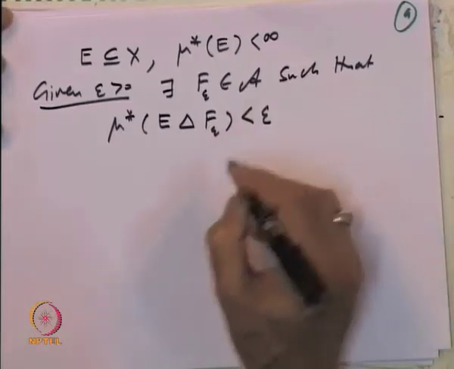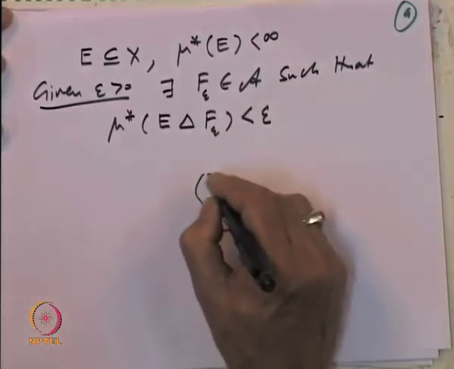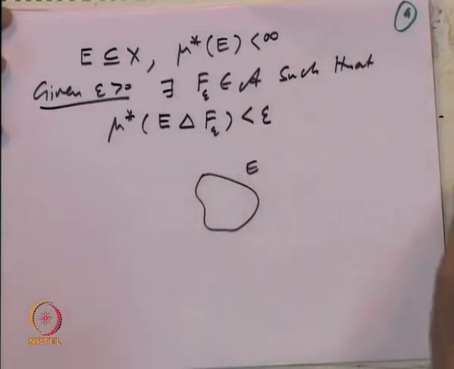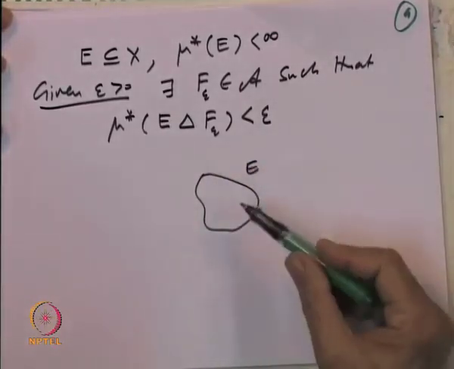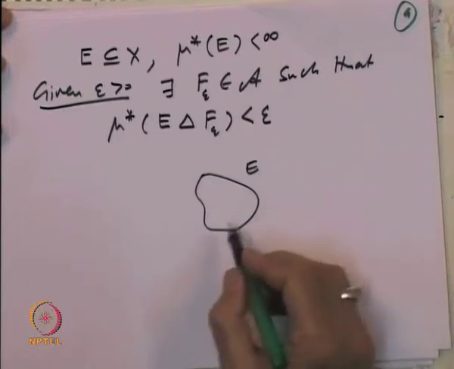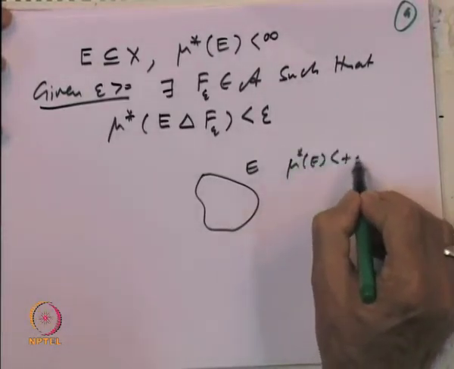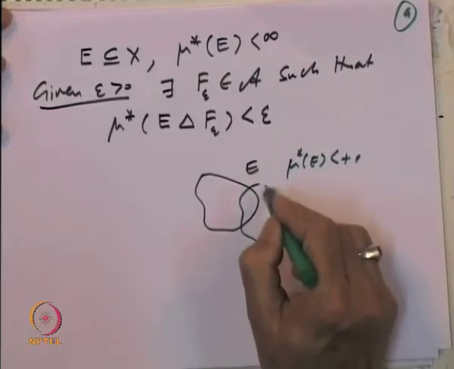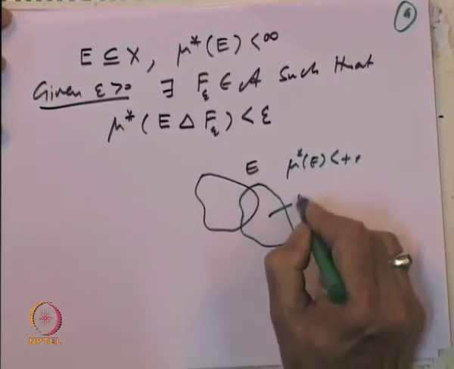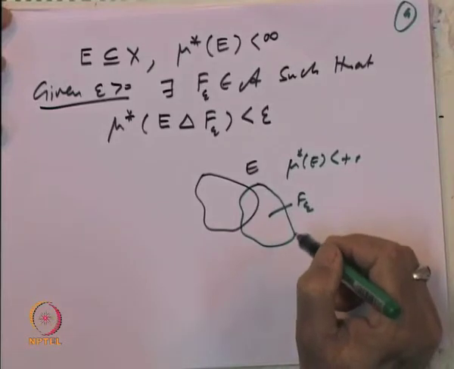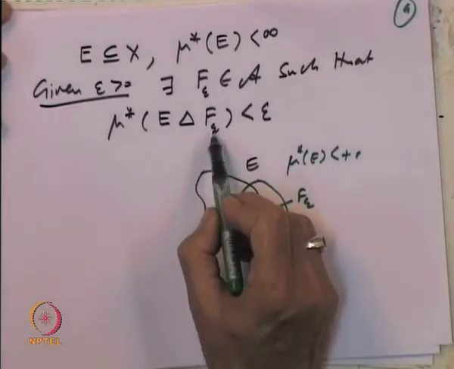Let us see what we are saying. So, this is a set E. Given a set E with the condition that mu star of E is finite, I can find a set, call this F epsilon, such that, what is the symmetric difference?